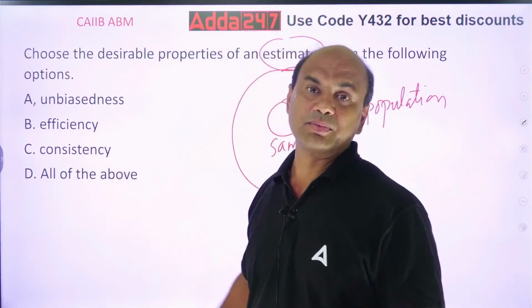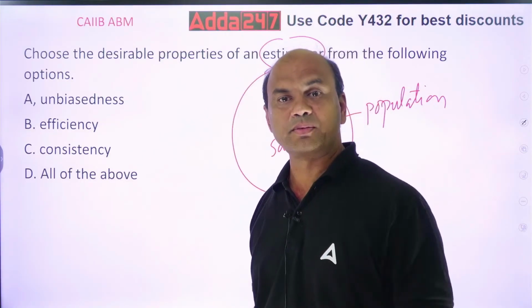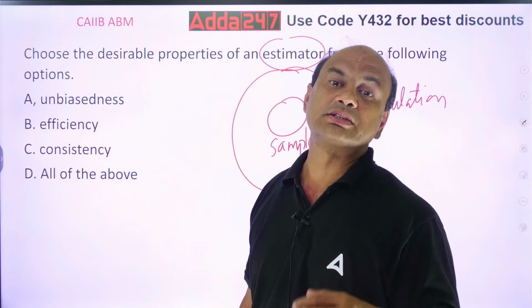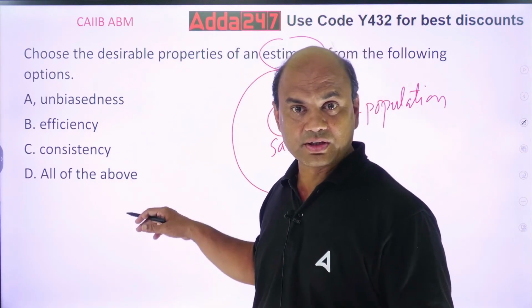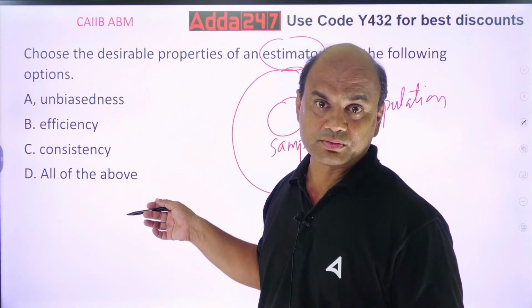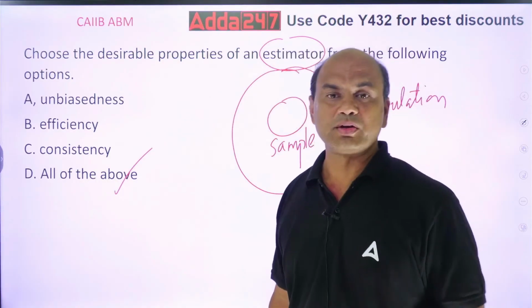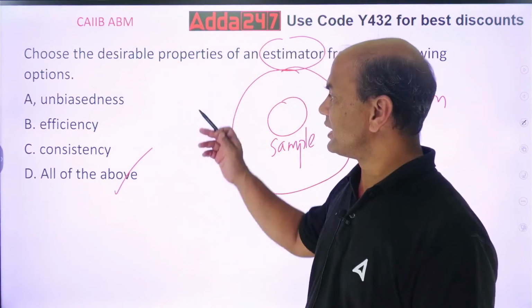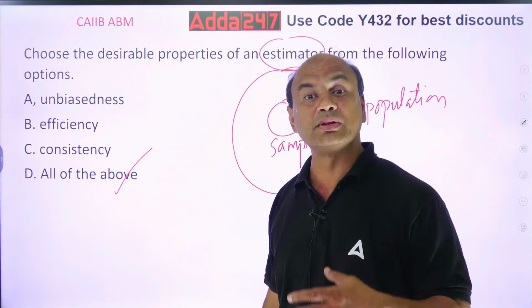Consistency means if I do the experiment with the same estimator n number of times, it must give me consistent results. So which one of these is true, or are all of these true? The answer is all of these, because any estimator should be unbiased, efficient and consistent. It should give you similar results.